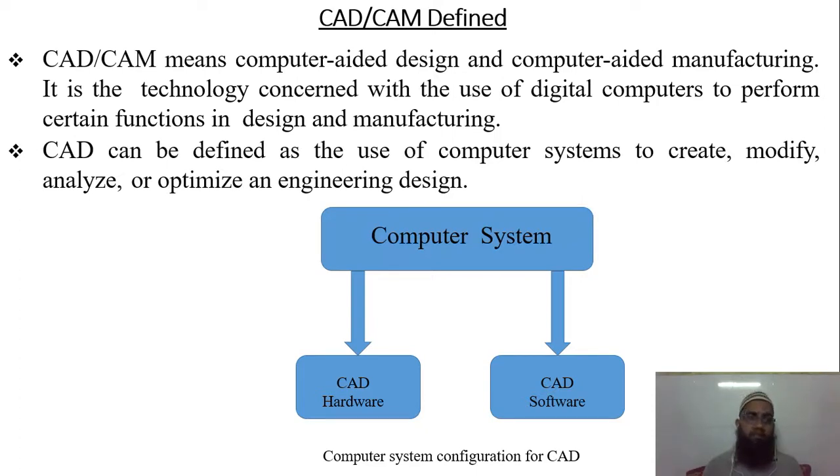Here CAD CAM is defined as computer aided design and computer aided manufacturing. It is the technology concerned with the use of digital computers to perform certain functions in design and manufacturing. The meaning is that the addition of computers in design is called CAD, and the addition of computers in manufacturing is called CAM.